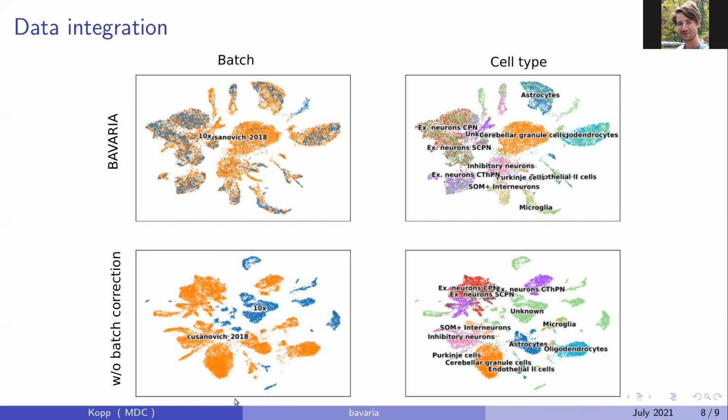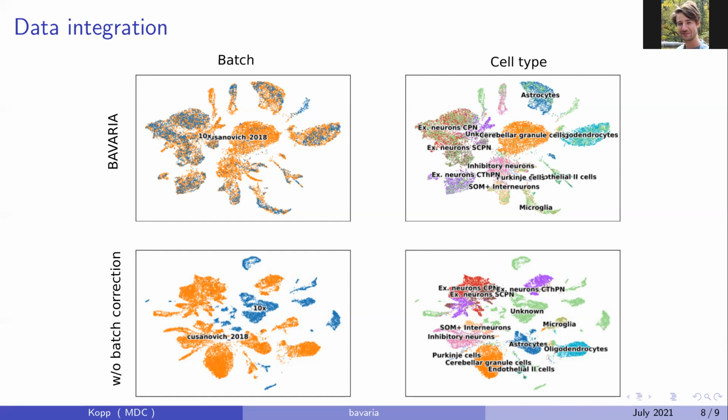If you don't account for batch correction, you can see that cells from the different technologies are clustering in distinct territories. They don't overlap. But if we use our batch-adversarial training strategy, we can align the cells from these distinct technologies. And this can then be used to transfer cell labels, for example, from one data set to another one, if one of the data sets had already been